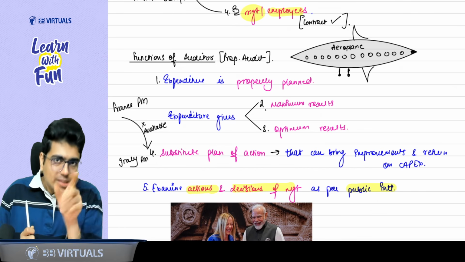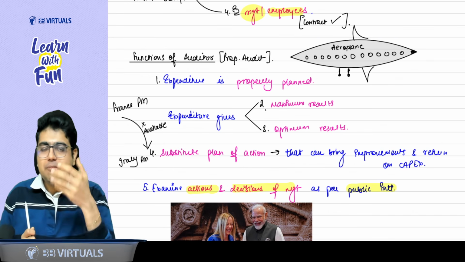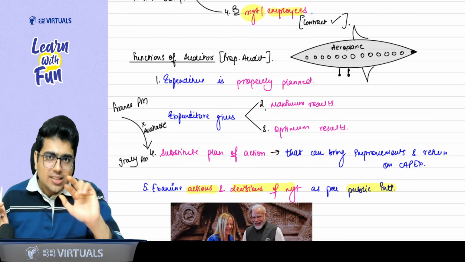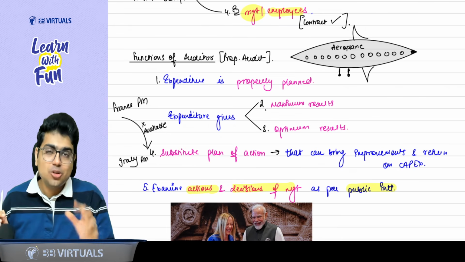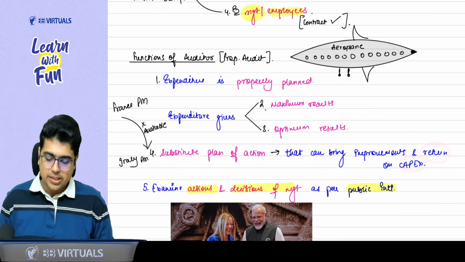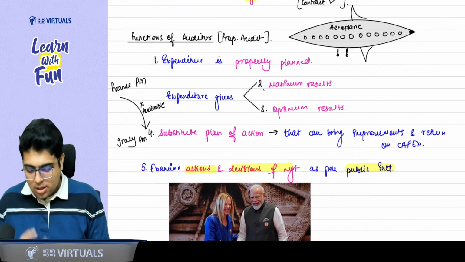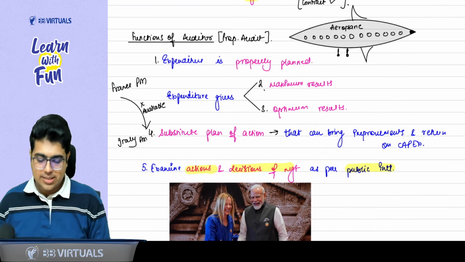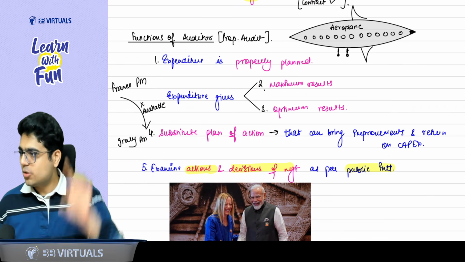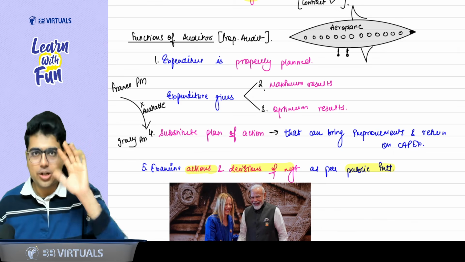They have to decide which plan of action will give maximum benefit to the public and the government. So if there is a substitute plan available, you should evaluate that also. Can it give a better return on the capital expenditure? And the last point is whatever actions and decisions the government takes should be in public interest. These are the things to be checked by the auditor.